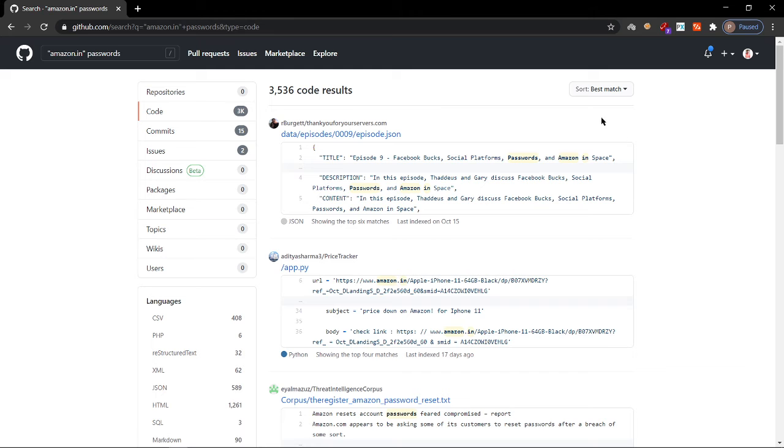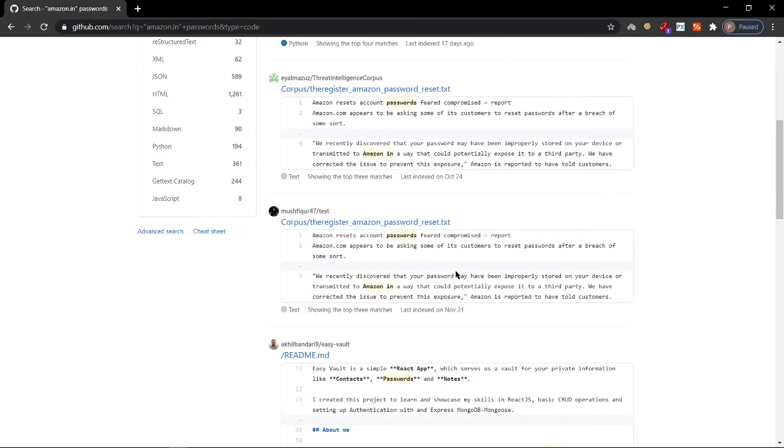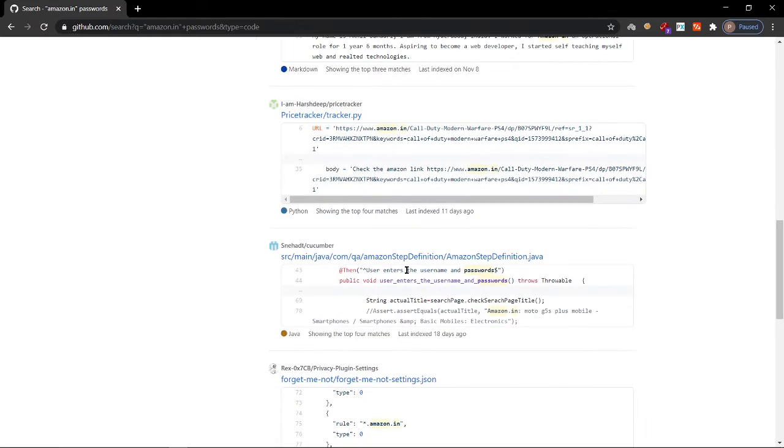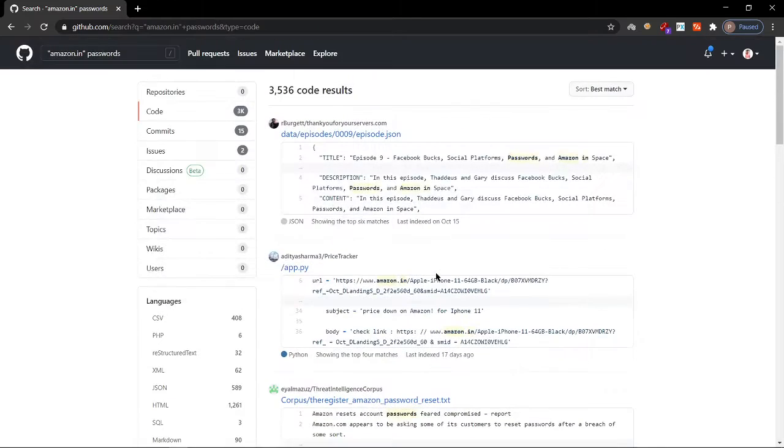At the code tab, you'll be finding a lot of information, that is some of the codes already present in GitHub. It will be highlighting what your search query was.